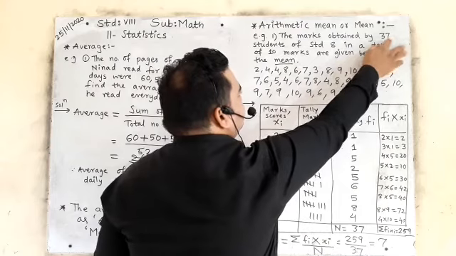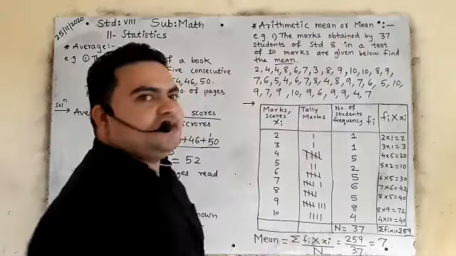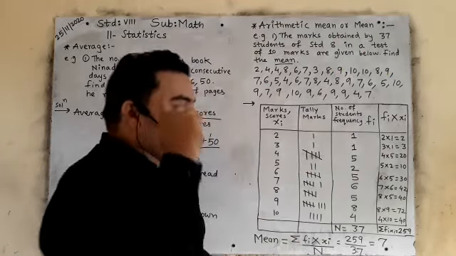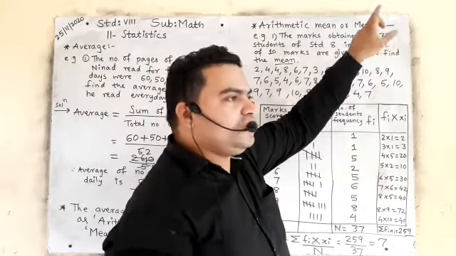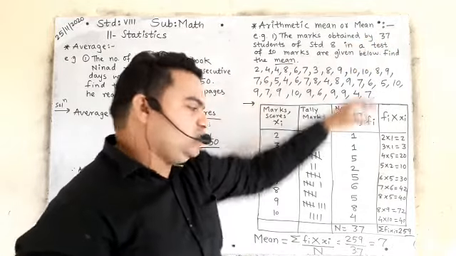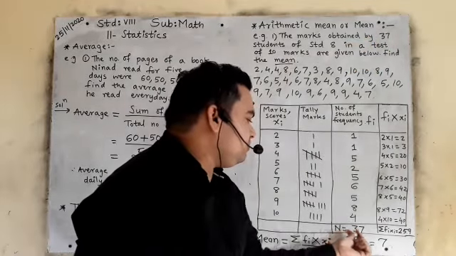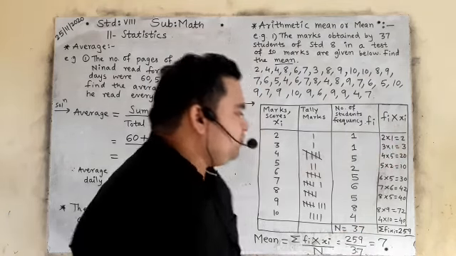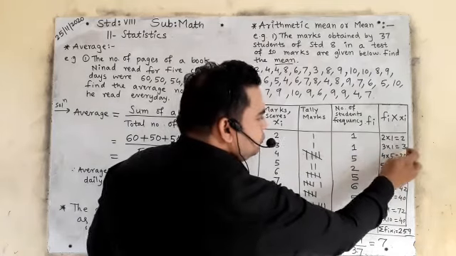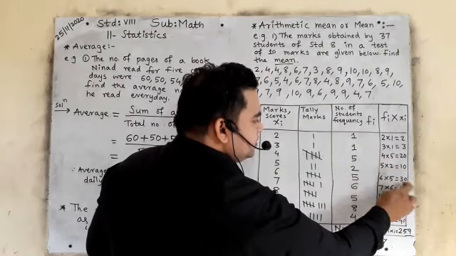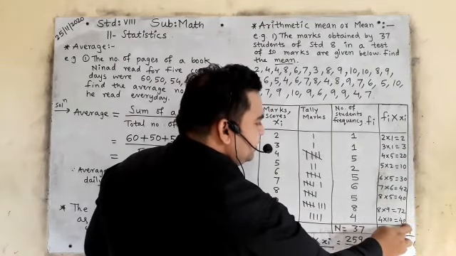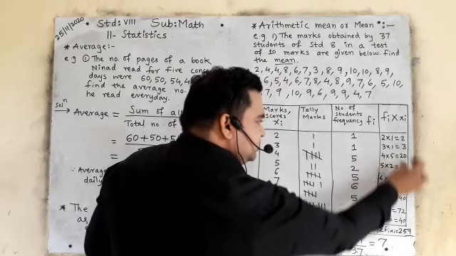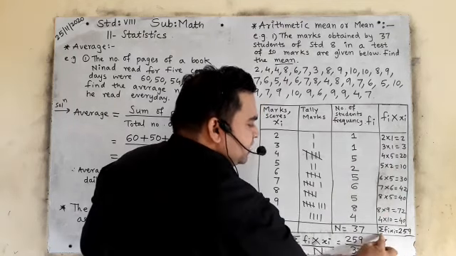How many total number of students? It will be given to you in the question. So use your mind. Total number of students or total number of things will be given in the question. You will write that total number of students, 37. Then for Fi Xi you will do the addition of these answers: 2 plus 3 plus 20 plus 10 plus 30, 42, 40, 72, 40. हम इसका addition करेंगे. That is sigma.